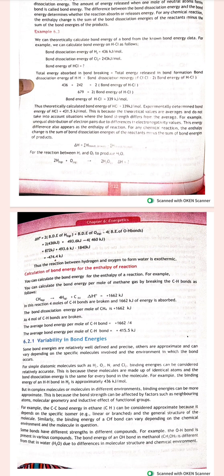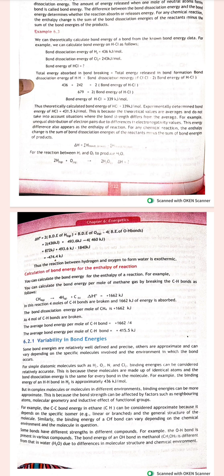So here we have some calculations regarding this. Bond energy of hydrogen is 436 kilojoule per mole and of chlorine is 242 kilojoule per mole. So 436 plus 242 is equal to 2 times the bond energy of HCl. So basically the total energy absorbed in bond breaking is equal to the total energy released in bond formation: bond dissociation energy of hydrogen plus bond dissociation energy of chlorine is equal to 2 times the bond energy of HCl.